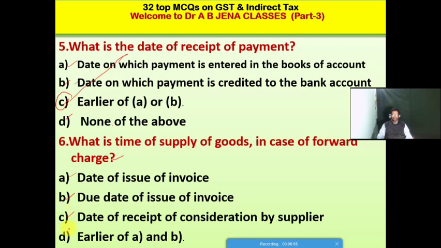Friends, so D is the right option for this MCQ. The date of issue of invoice, or the date of receipt of payment, whichever is earlier, A or B, can be the time of supply of goods in the case of forward charge. So friends, D is the right option for this MCQ.